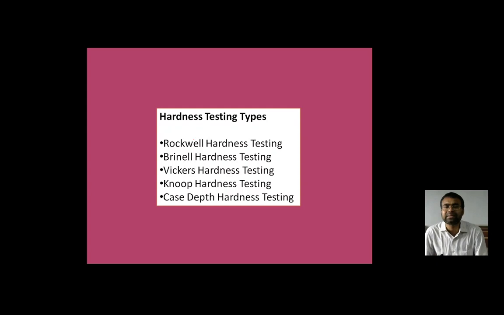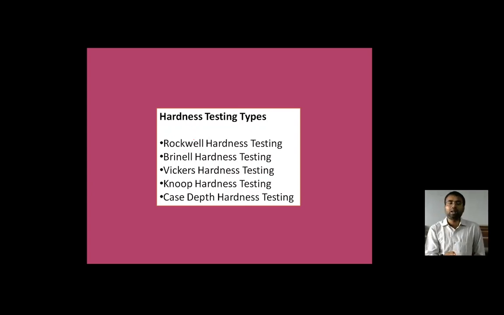So these are the various hardness test types. The basic one, which is mostly utilized in various industries, is the Rockwell hardness test. Second is the Brinell hardness. Third is the Vickers. Fourth is the Knoop, and the case depth. And another is the superficial hardness testing.